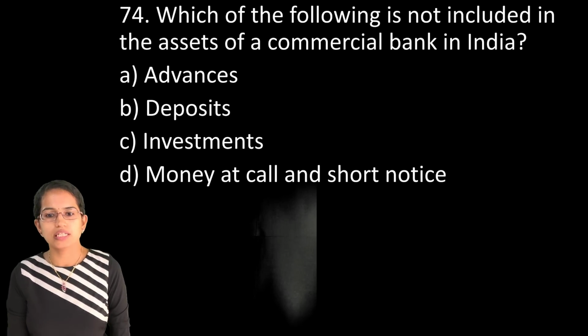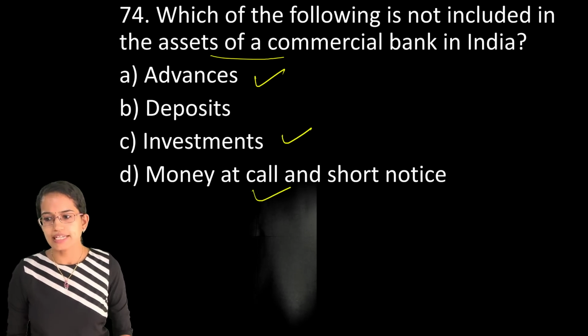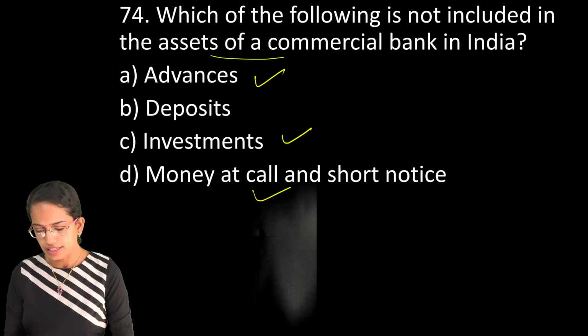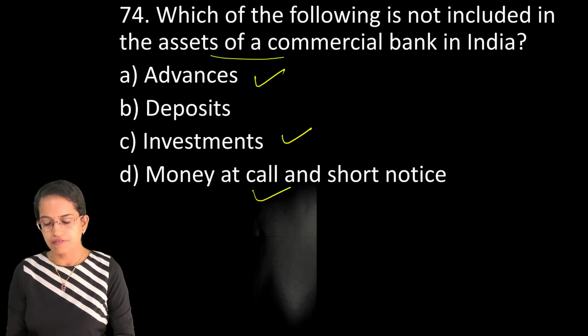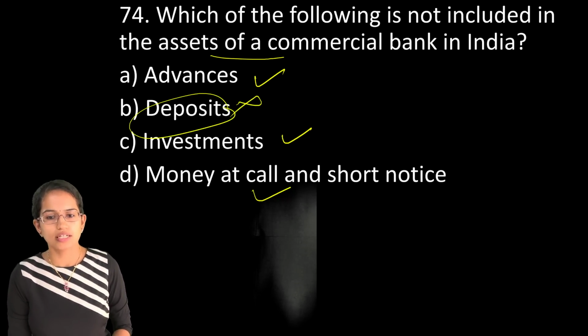The next question is, assets of the commercial bank include advances, investments and money at call and short notice. Besides that, you also have balances with other banks. You have the cash and the basic furniture and the fixtures that are there. So deposits is not the correct option.